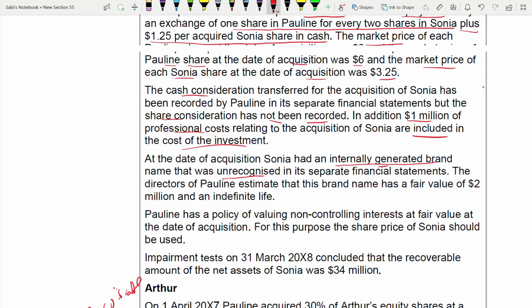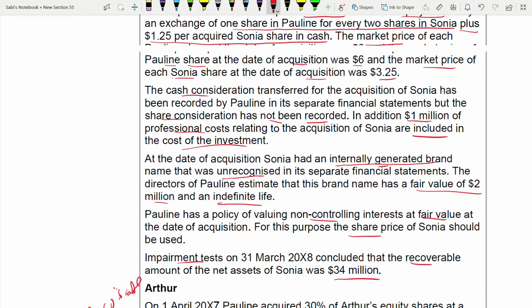They have given it a fair value of 2 million and an indefinite life. Then they have an NCI, measuring it at fair value. They have a policy of measuring NCI at fair value, and you can use your share price for this. An impairment test has been done and the recoverable amount was 34 million.